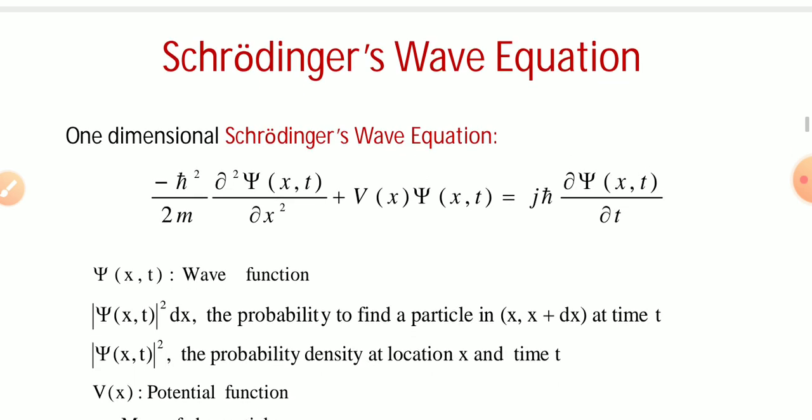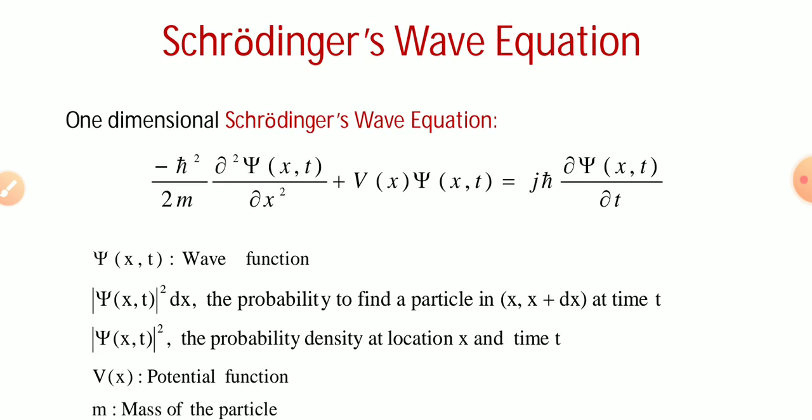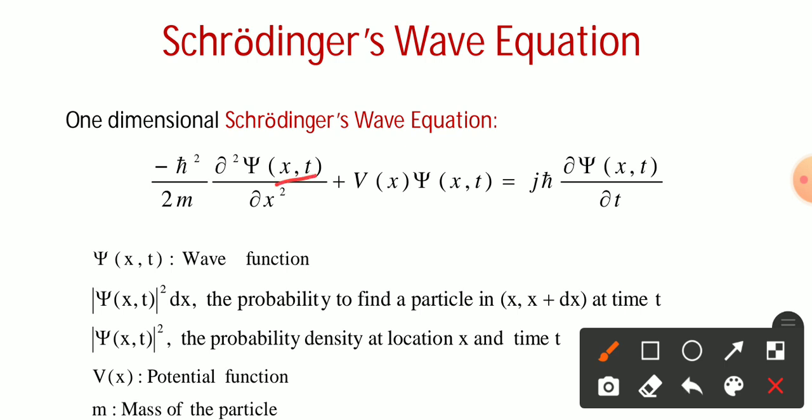For the Schrödinger wave equation, written in one dimensional form, the expression is written for the dimension x. The time domain form of the one dimensional Schrödinger wave equation is minus h cut squared over 2m times del squared psi of x,t over del x squared, where psi of x,t is the wave function, plus V of x times psi equal to j h cut del psi of x,t over del t.